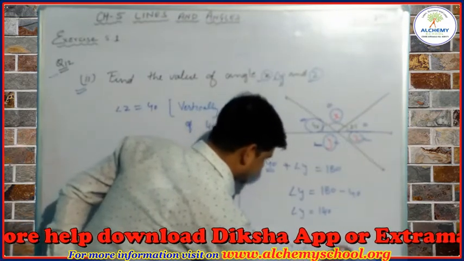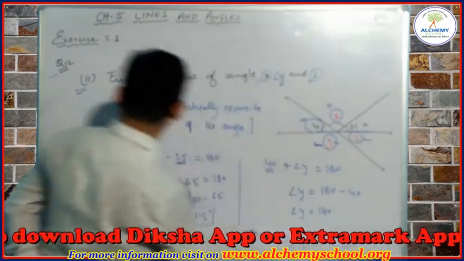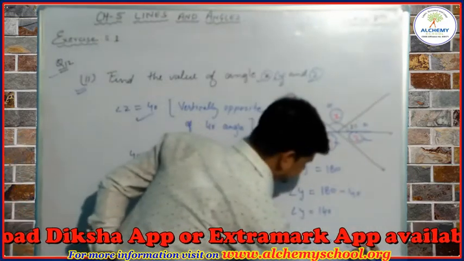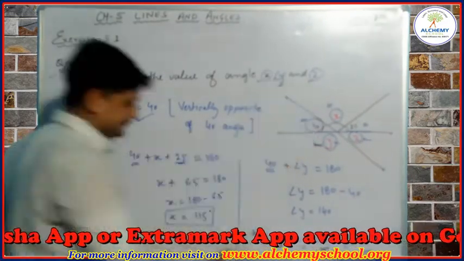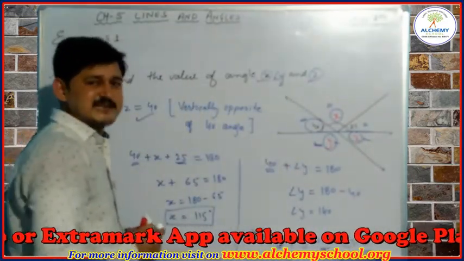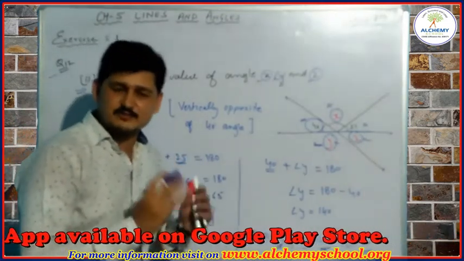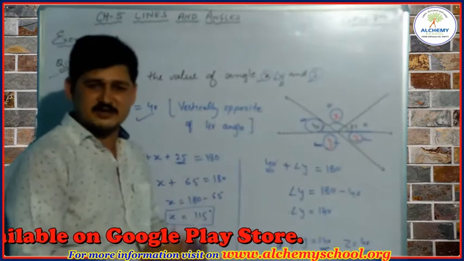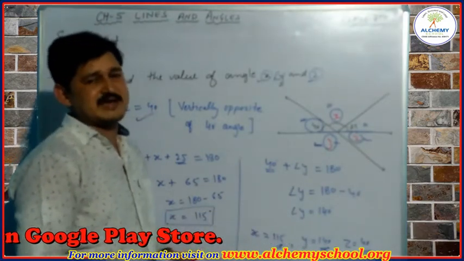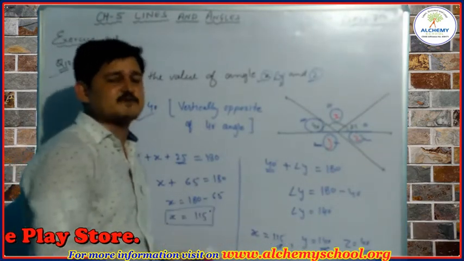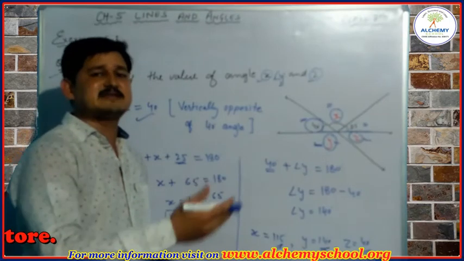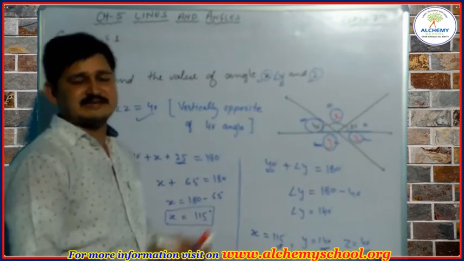Okay, so here clearly we can write x is equal to 115 degrees, y is equal to 140 degrees and z is equal to 40 degrees. Okay? Okay students, so I hope this is clear for everyone. Practice these questions. Question number 13 and question number 14 I am giving you to solve by yourself as homework. When we meet again, we'll discuss the answers of question number 13 and 14 and we'll take some more topics.